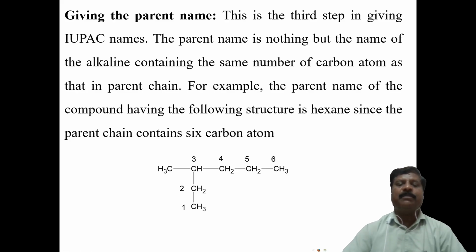And ANE means it contains only carbon single bonds, therefore hex plus ANE, hexane. Suppose one double bond is there, that is hex plus ENE, hexene. And suppose a carbon triple bond with 6 carbon atoms, it is hexyne, like that. Or pentene, octane, like that. There are so many compounds, and we will go deeply.